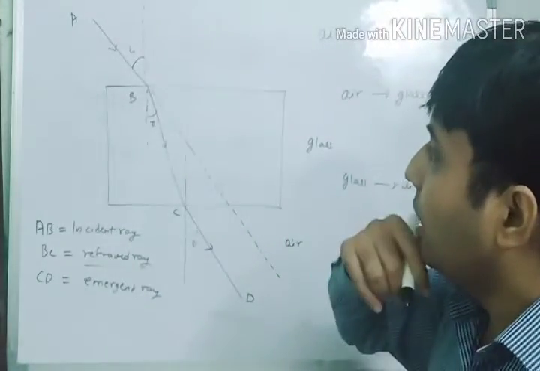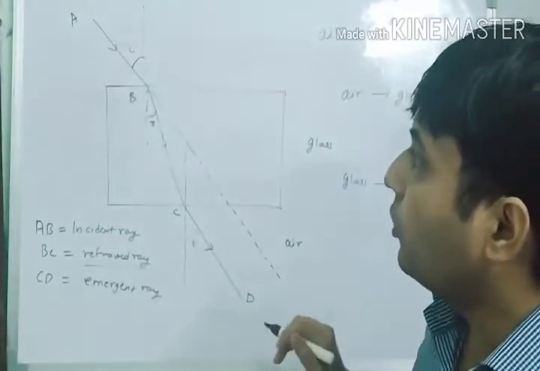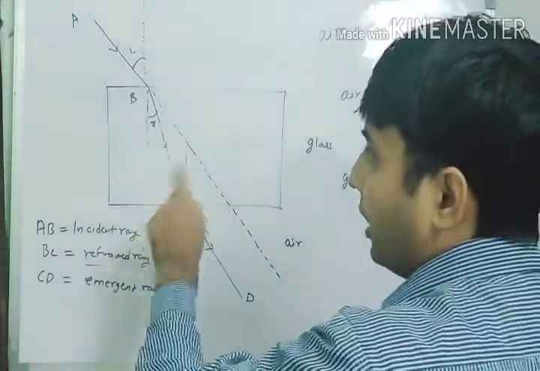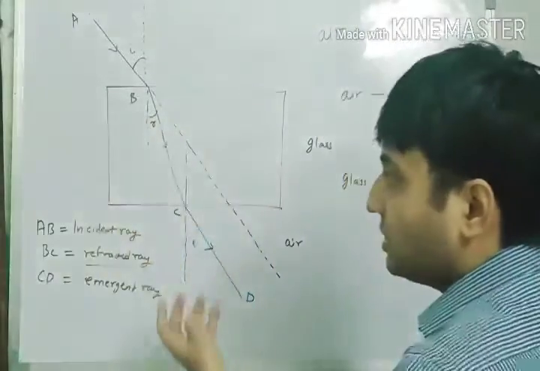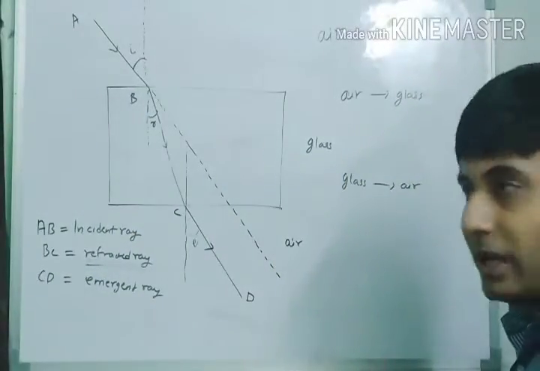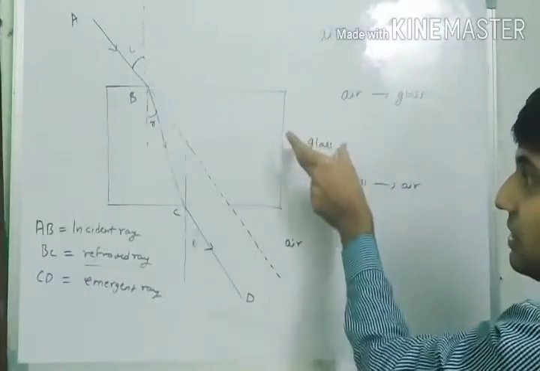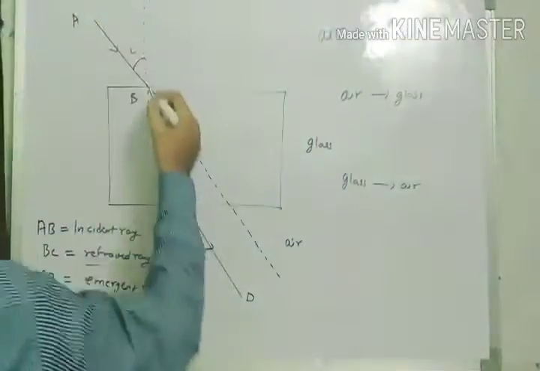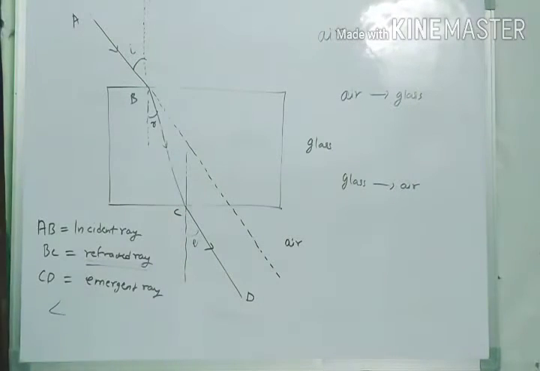So from the above diagram, we see that the light has bent two times. First it bent towards the normal, and the second time it bent away from the normal. This is the air medium, this is the glass medium, and this is again the air medium. This is the angle of incidence: I can write angle ABN is the angle of incidence.